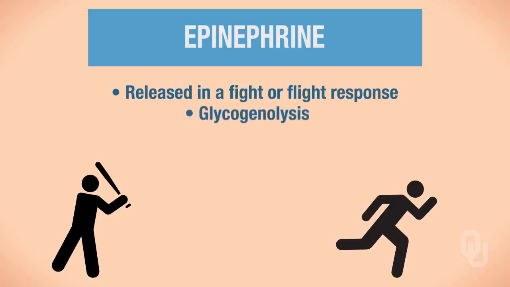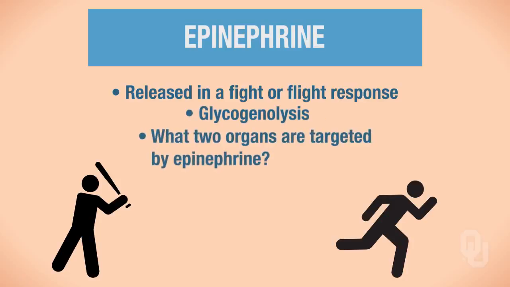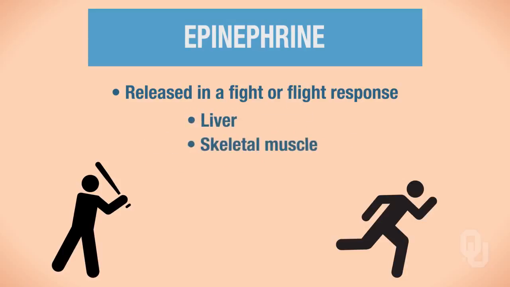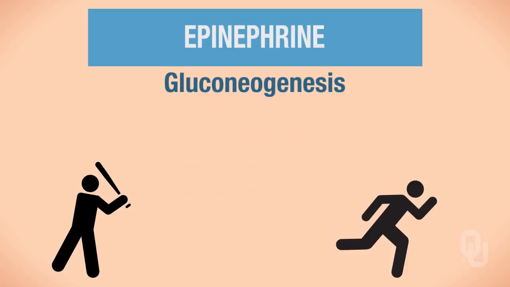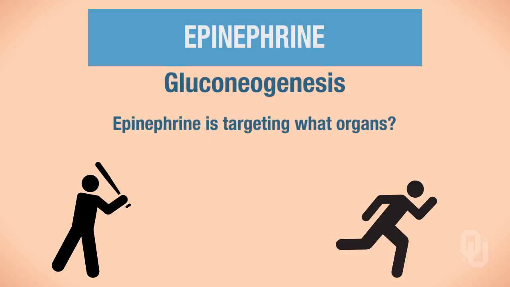So when glycogenolysis occurs, what two organs are targeted by epinephrine? So if you recall, glycogenolysis means we're breaking down glycogen into glucose, and the two organs that store glycogen are the liver and the skeletal muscle. When gluconeogenesis occurs, epinephrine is targeting what organs?